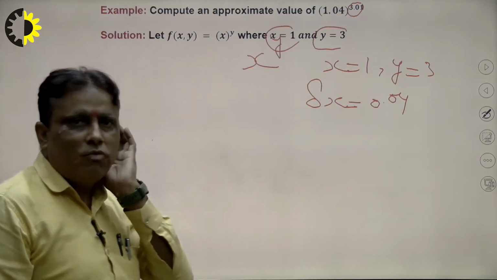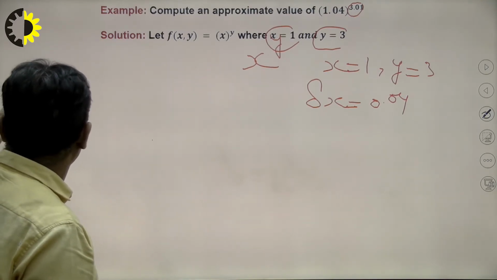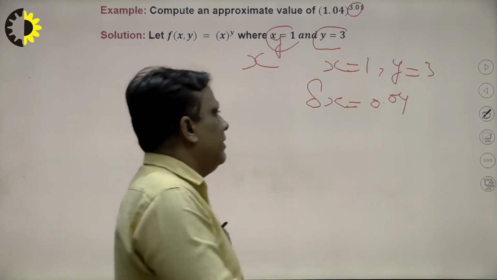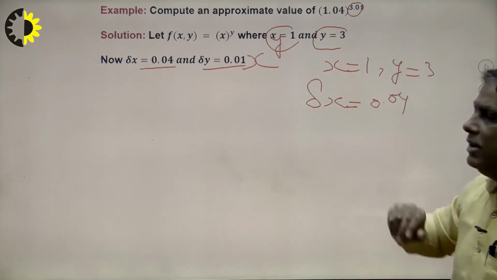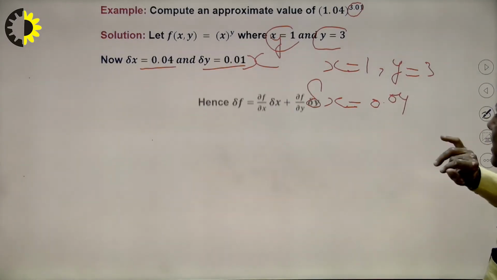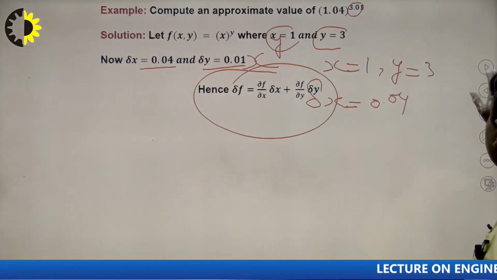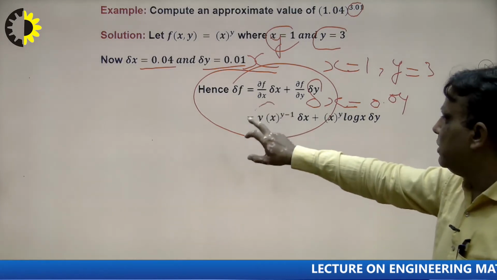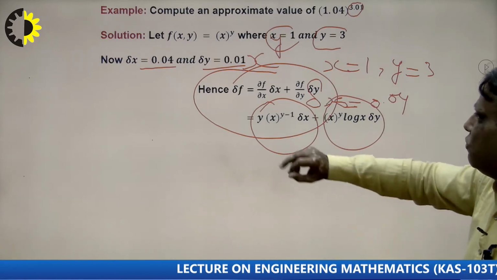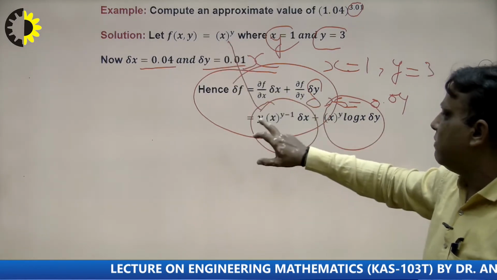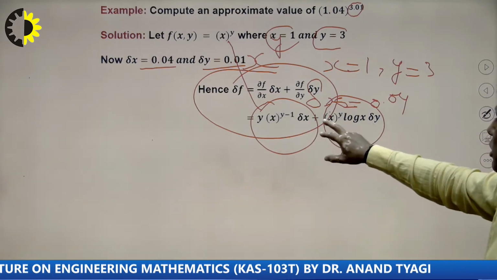I will also write this. So what will be delta x here? Delta x will be 0.04 and delta y 0.01 here. So what will be the value here? This is the formula to calculate del f here. So what will be the conclusion? Delta f is equal to the differentiation with respect to x, and this is the differentiation with respect to y. So what will be the differentiation of x raised to the power y with respect to x? y x raised to the power y minus 1, and for a raised to the power x, that means a raised to the power x into log a.